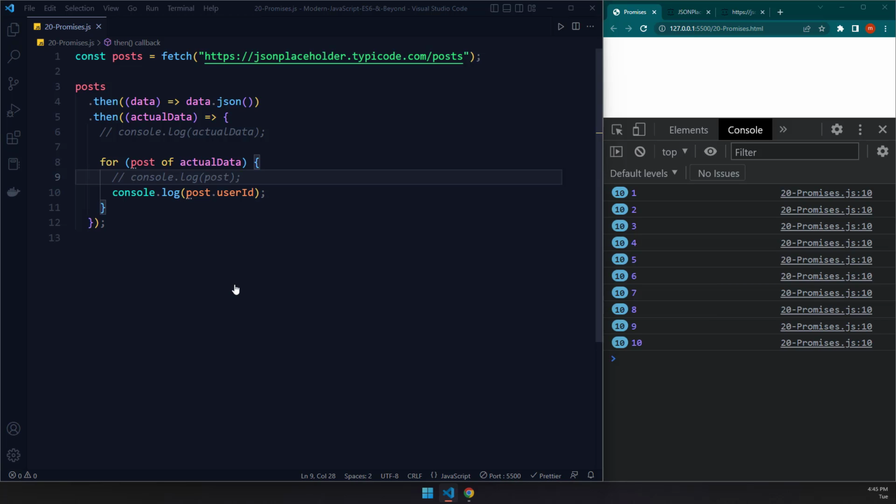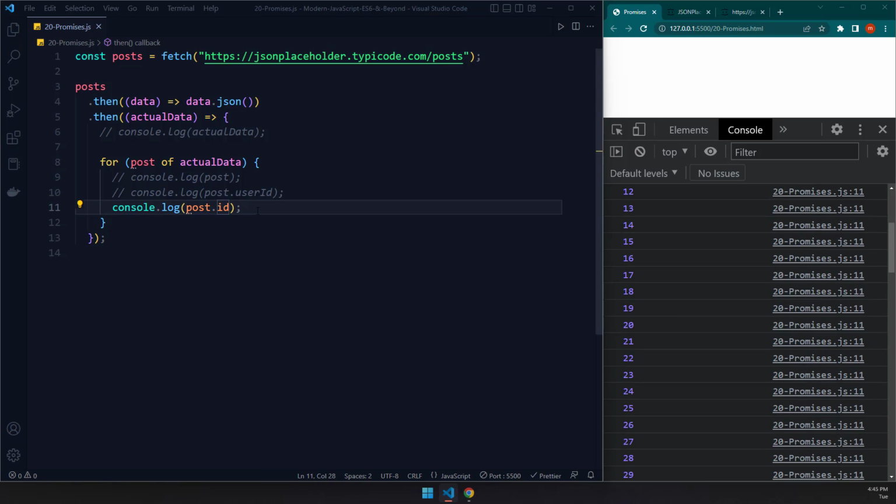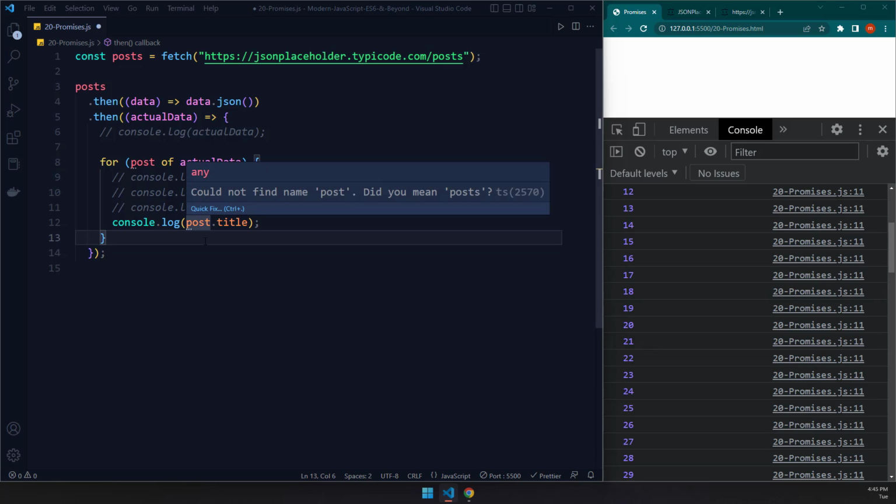So it's like 1 to 10. And we can also grab the ID. Let me grab the ID. And when I save it, there we go. So there are like 100 posts. We can grab the title using the dot, since we are iterating through an array of objects. Within every iteration, we get an object, and that object can have that dot notation available on it. And that's how we can actually select it. And you can see it's not saying posts, it's just saying post. It means that we're working with one individual post right here.